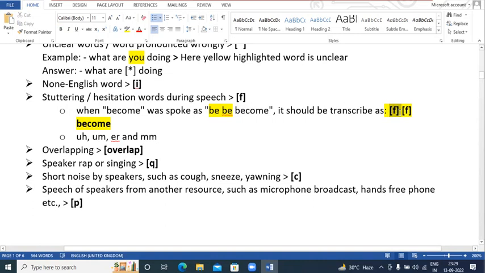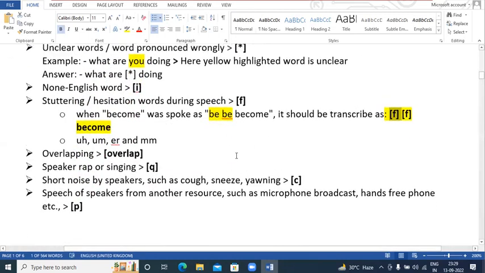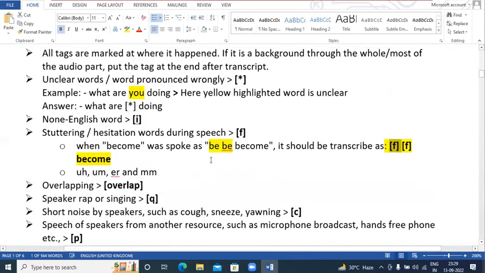Just copy this tag from here and paste it into the application, where it happens. It means wherever you hear a hesitation word, just paste the F. We don't need to write that hesitation word. You can just put this simple tag.